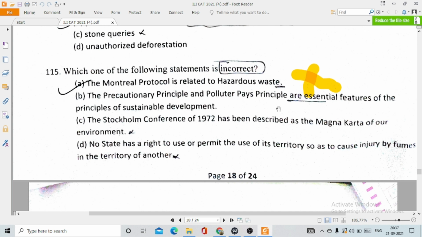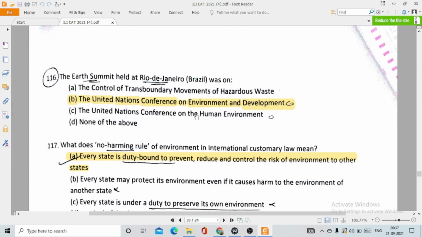Like the precautionary principle and polluter-pays principle are essential features of the principle of sustainable development. These two. The Stockholm Conference of 1972 has been described as a Magna Carta for environment. This is also true. No state has the right to use or permit the use of its territory so as to cause injury by fumes in the territory of another. This is also true. 116. The Earth Summit held at Rio de Janeiro was on the United Nations Conference on Environment and Development. So the Earth Summit is actually organized by UNCED, and it was held at Rio de Janeiro, Brazil.